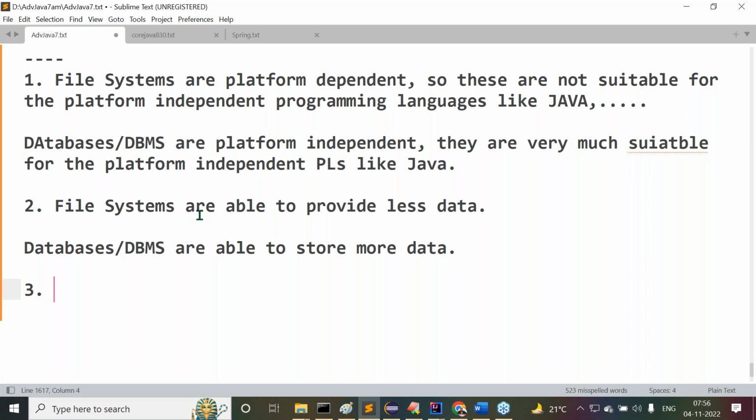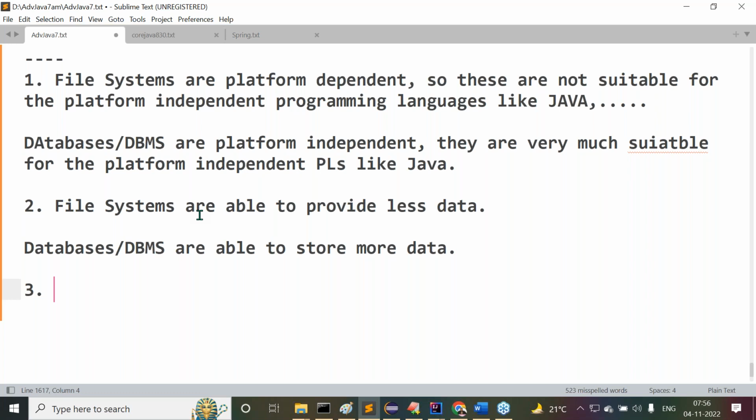Every database product has its own security mechanisms, right? But do you have any separate security mechanisms with file systems? Say, for example, a text file is available. How much security are we going to provide there? Maybe the operating system may provide a little bit of security at most, but apart from that, does a file system have any security? Even if some security is provided, it is nothing.